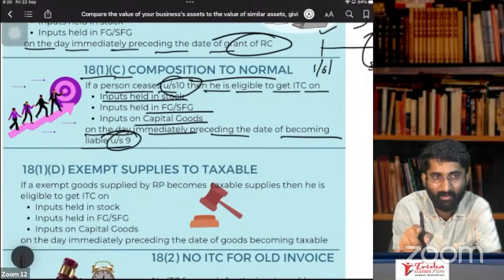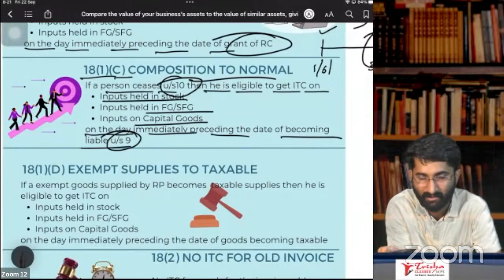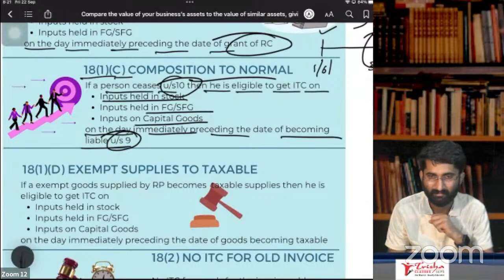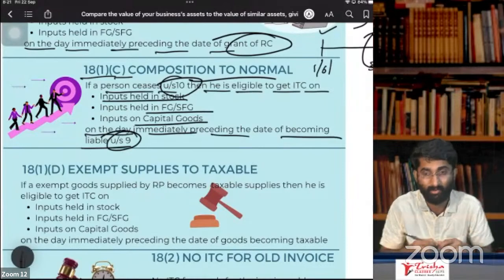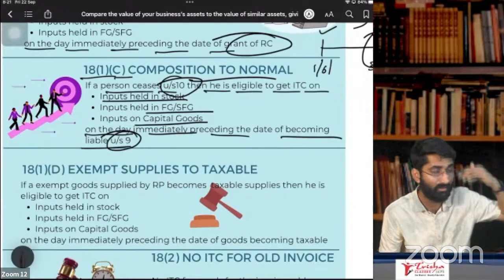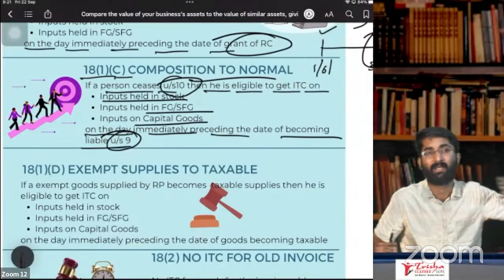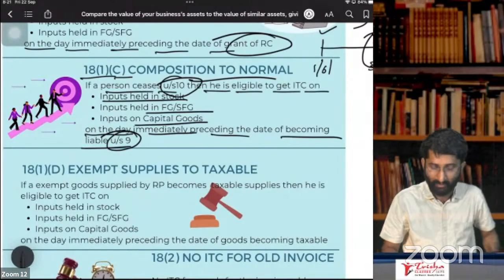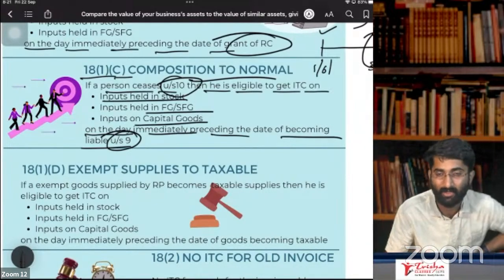So, ITC is not available only for capital goods. Why? I'll give you the reason. The reason is that government is not getting to know when you purchased these goods. Capital goods, when did you purchase them? It might be second-hand goods. It might be you have purchased from some other person, or it was there in your business since 10-15 years, completely depreciated. That's why you don't get ITC. ITC not available. In case of composition to normal, you are already a registered person, so you will get the ITC on capital goods as well.